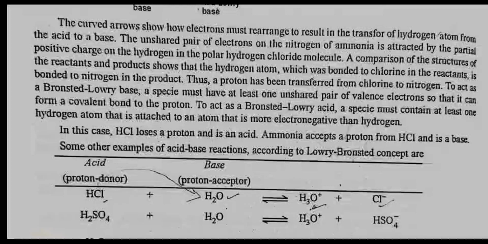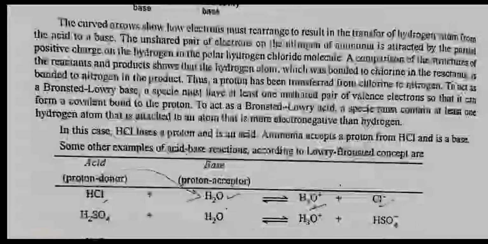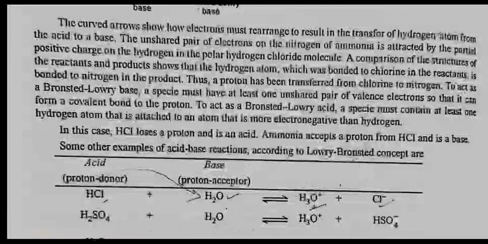To act as a Bronsted-Lowry base, a species must have at least one unshared pair of valence electrons so that it can form a covalent bond to the proton. To act as a Bronsted-Lowry acid, a species must contain at least one hydrogen atom that is attached through an atom that is more electronegative than hydrogen. In this case, HCl loses a proton and is an acid. Ammonia accepts a proton from HCl and is a base.